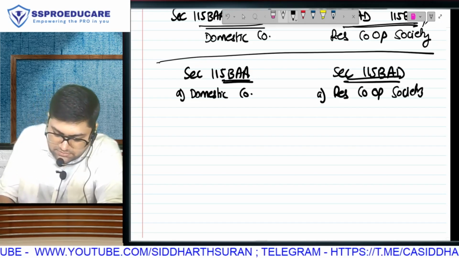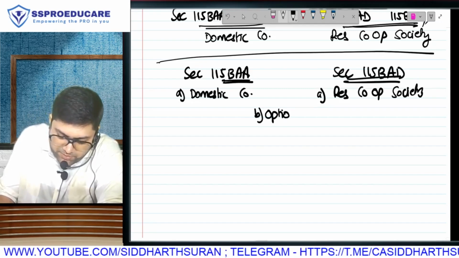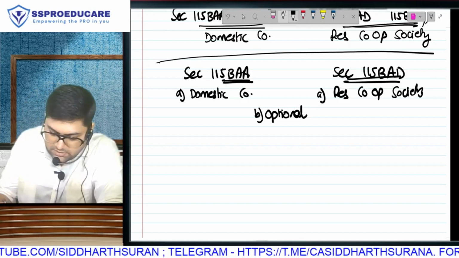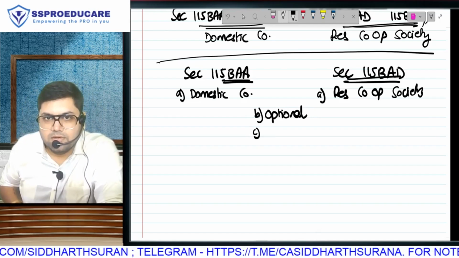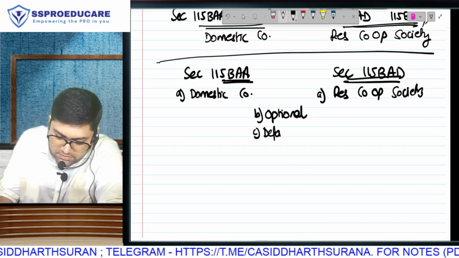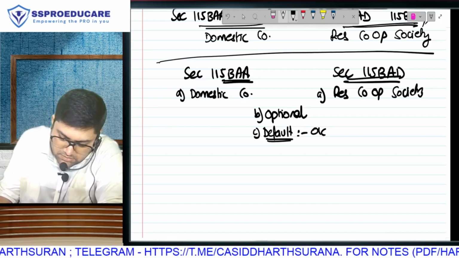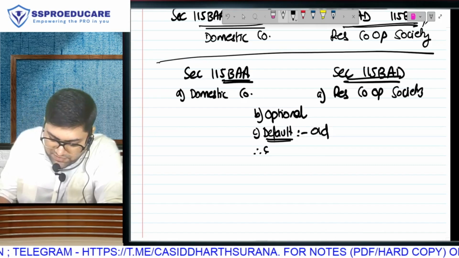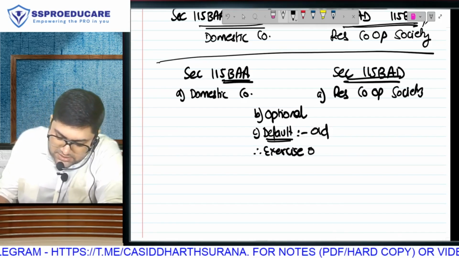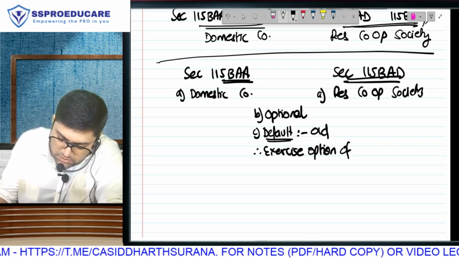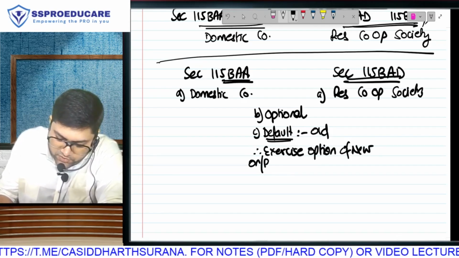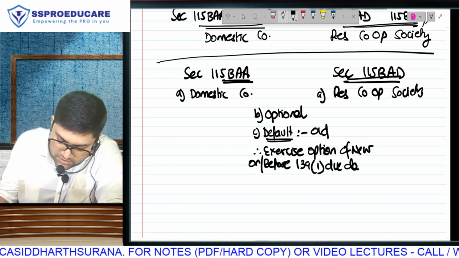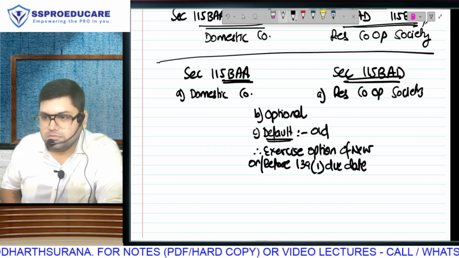For example, is new regime going to be optional? Same. Default regime? Old. Left side, na? Default is old. Therefore, we will have to exercise option of new on or before 139(1) return filing due. Same.